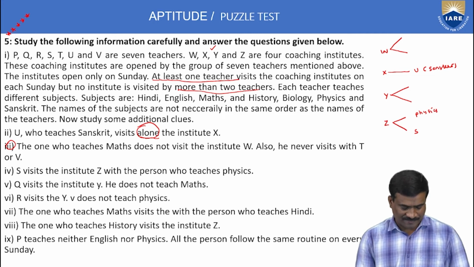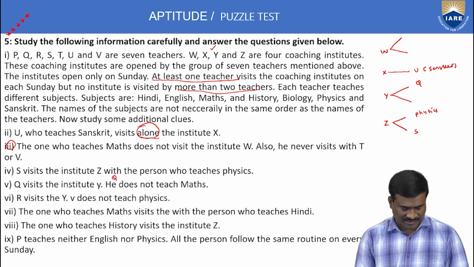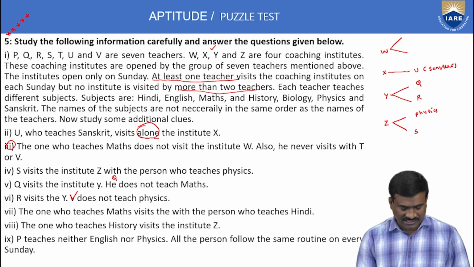Fourth statement completed. Q visits the institute Y. He does not teach mathematics. Here, the condition is Q does not teach mathematics. R visits the institute Y. Q and R are in the Y institute. But V does not teach physics. This is the condition. The one who teaches mathematics visits with the person who teaches Hindi, so mathematics and Hindi are in the same institute. The one who teaches history visits the institute Z.